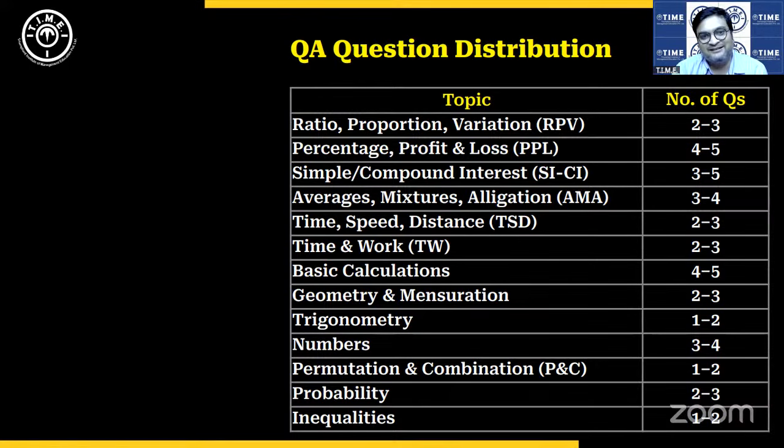Ultimately, remember, you had 2 hours, you had 120 questions. Some LR questions tended to come in quant, some quant in LR, but ultimately it's the same. You can move from one section to the other at your will. So it's not such a big problem, I would say. It might have been a problem if there was a sectional time limit. Right now, I don't see any problem on account of that mixture of questions. So this is the rough breakup that we had from the QA section.